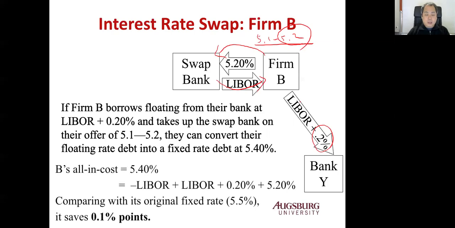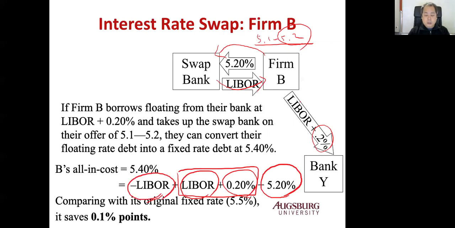What happened here is B pays LIBOR plus 0.2%, that's the floating rate they pay, then pays 5.2% to the swap bank and receives LIBOR.